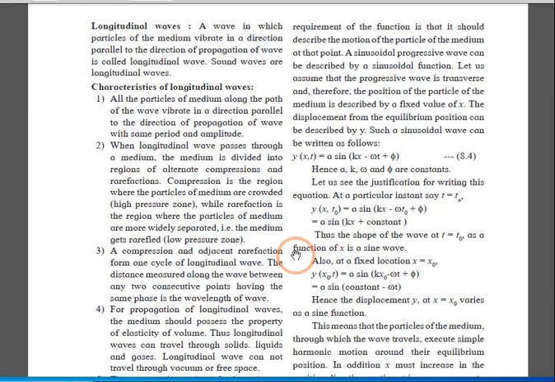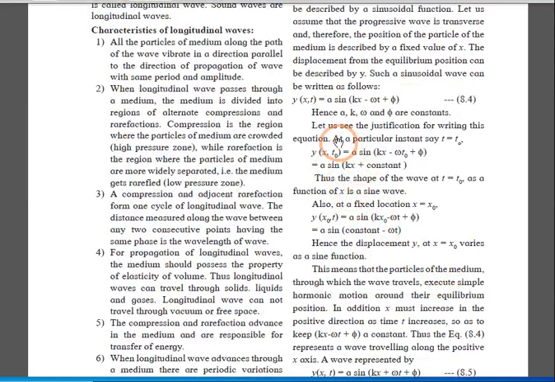So this equation becomes y(x,t naught) equals A sin(kx minus omega t naught plus phi). Let's consider minus omega t naught plus phi as the constant term. So this equation becomes A sin(kx plus constant).